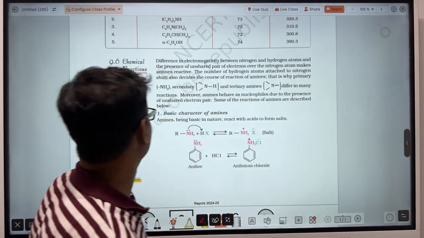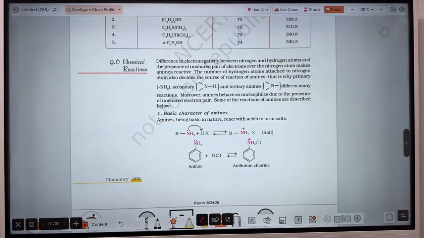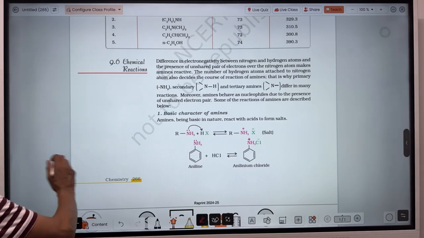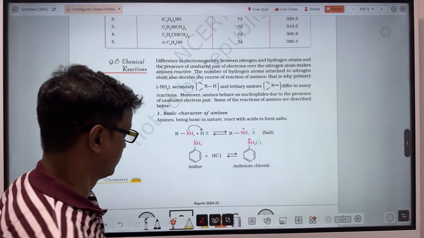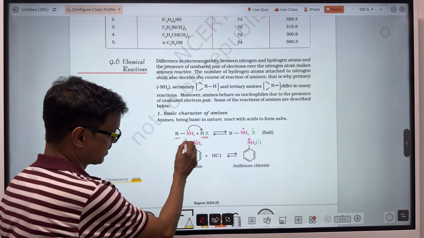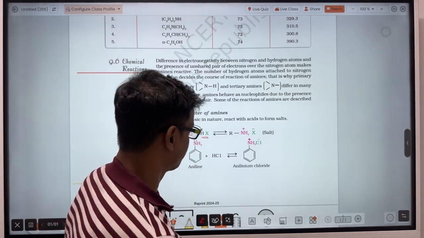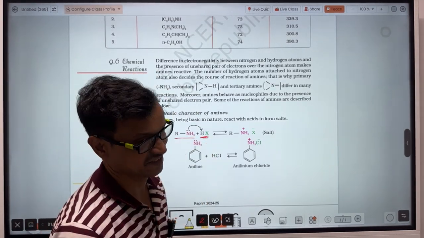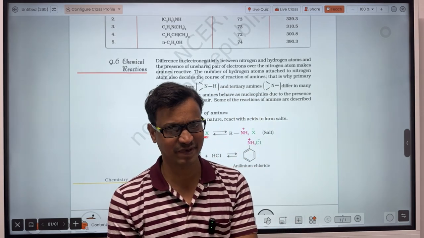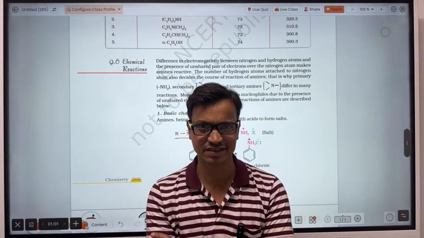Let's see here about the chemical reactions of amines. The first one is basic character. How it is basic has been shown in this reaction. Amine is basic, that's why it has reacted with acid, because acid will react with base and base will react with acid.